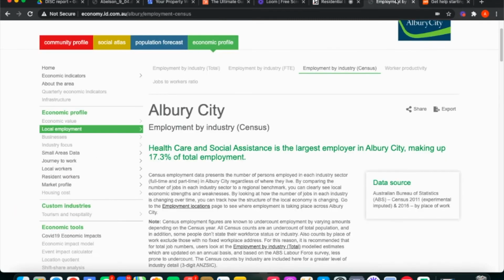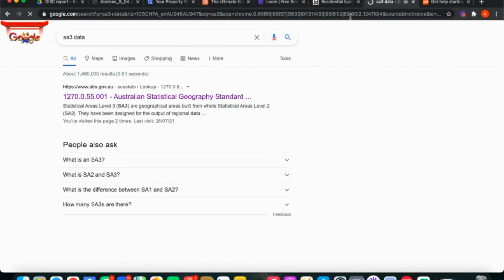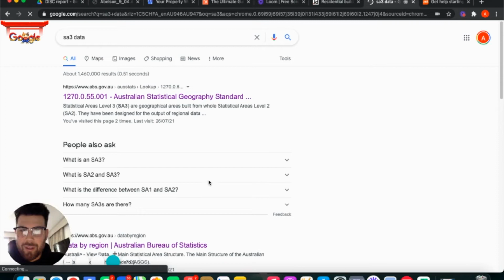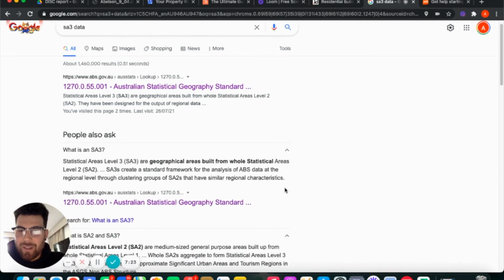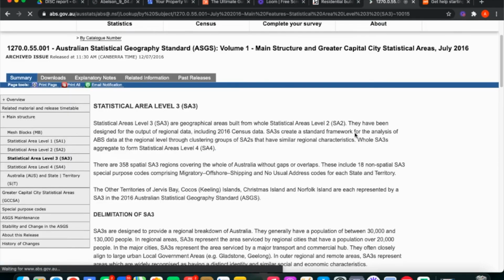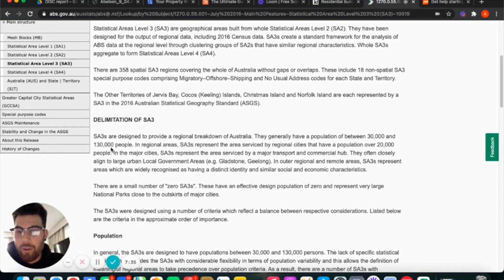Actually, you know what? I'll give you an example. SA3 data. Here we go. Pretty sure SA3 can go to a larger scale of population. So that gives you an understanding of the population range. It goes from 30,000 to 130,000 people.